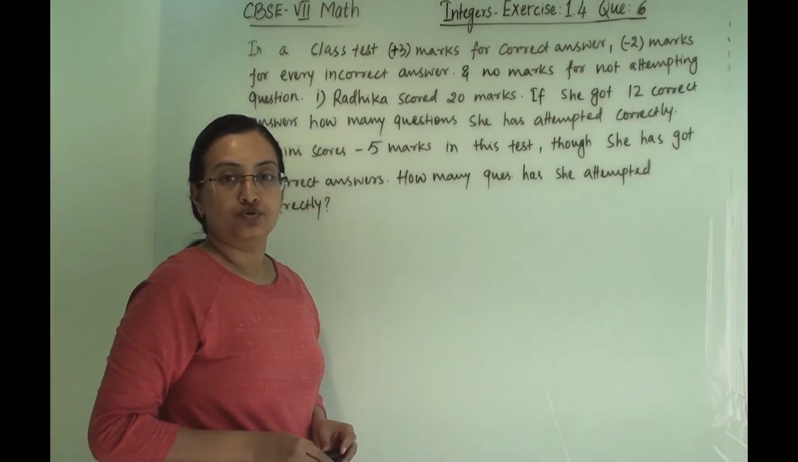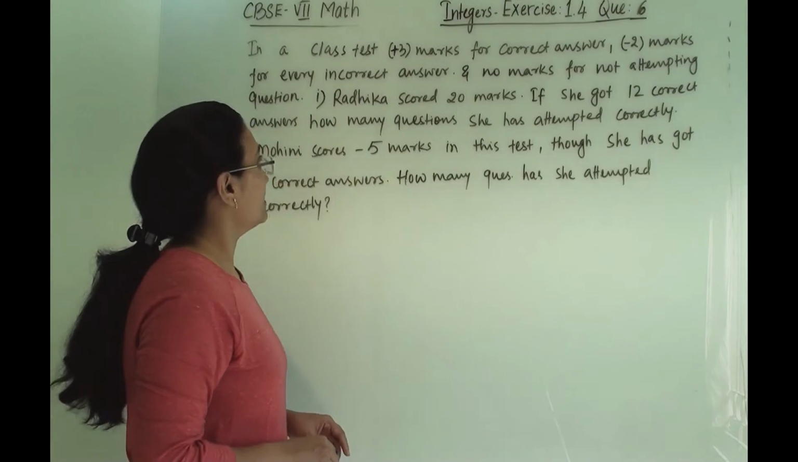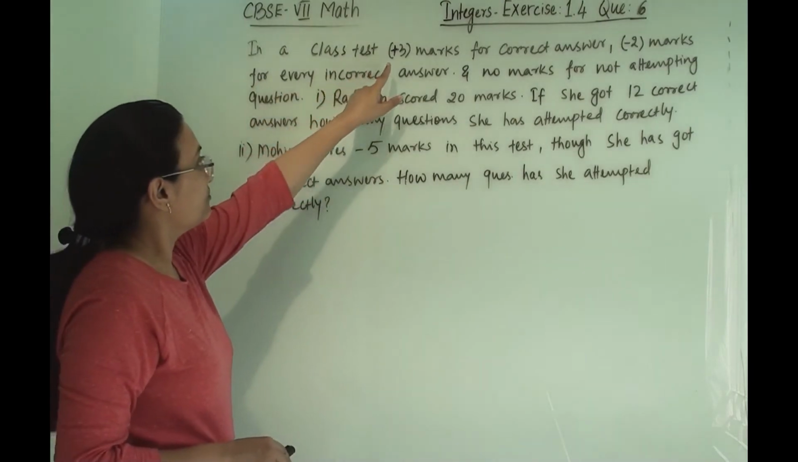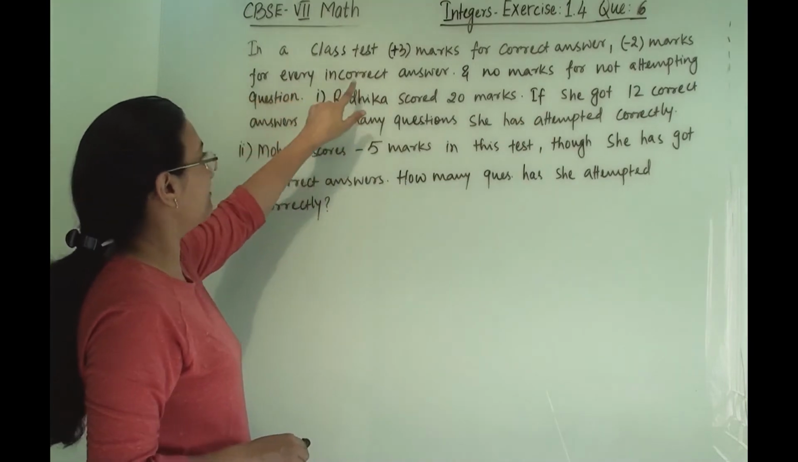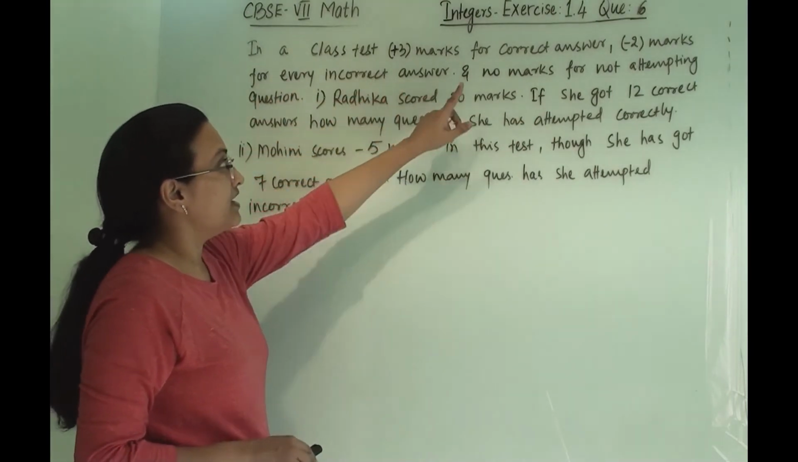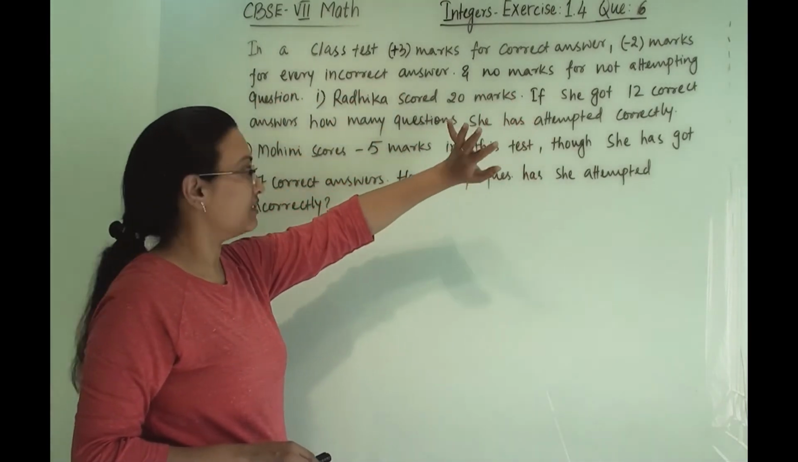Exercise 1.4, question number 6. In a class test, plus 3 marks for a correct answer, minus 2 marks for every incorrect answer, and no marks for not attempting the question.